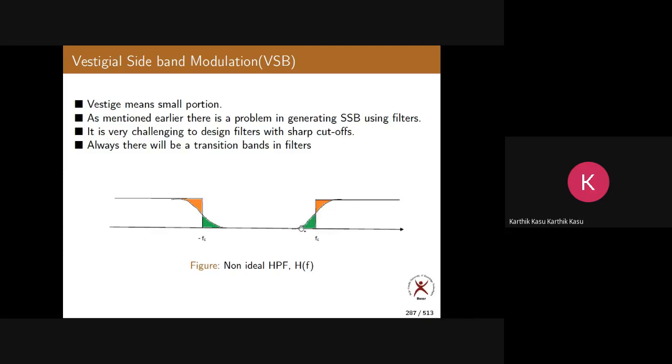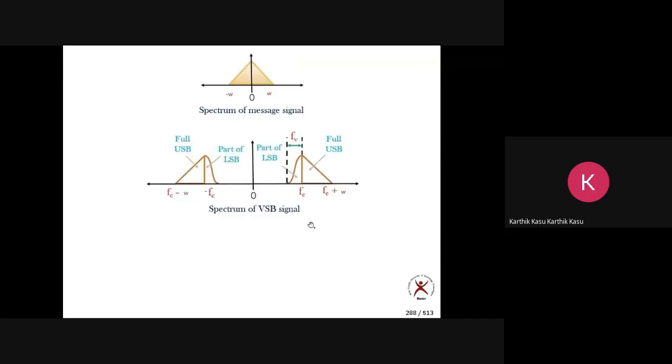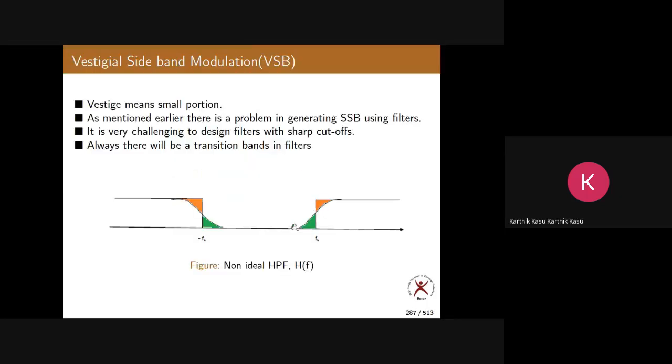Because of this roll off, am I clear? This portion is outside of FC, on the other side of FC. That's why you get some portion outside of FC. So this portion you get because of what reason? Because of this transition.